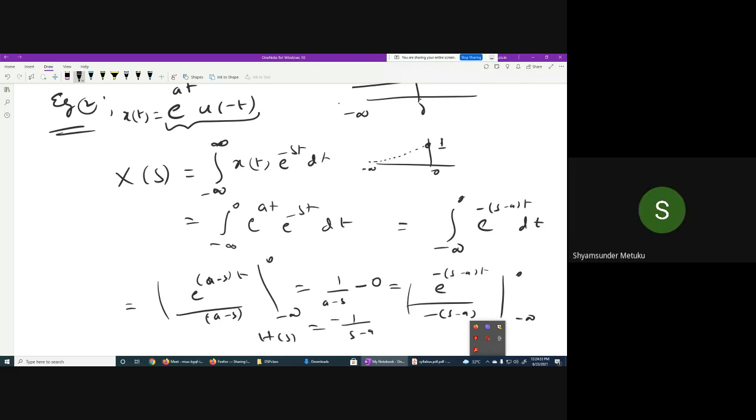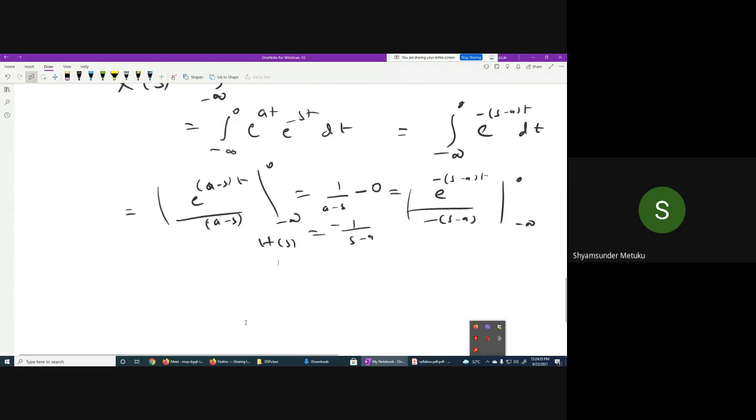Can anybody tell what will be the region of convergence for this one now? If you really understood what I explained for the previous example, this is the negative side, so you should tell me what I should write. Real part of s must be greater than a, or less than minus a, no? Yes, sir. So in that case, what should I do?